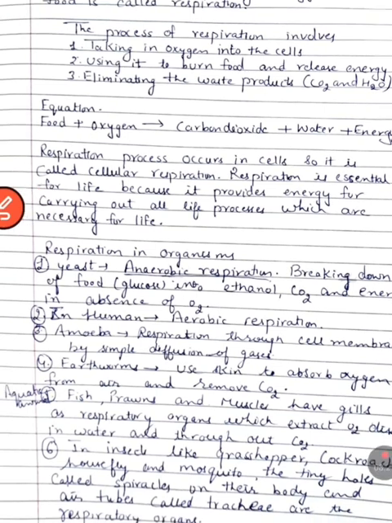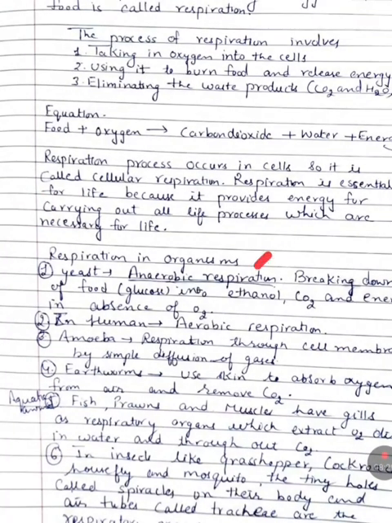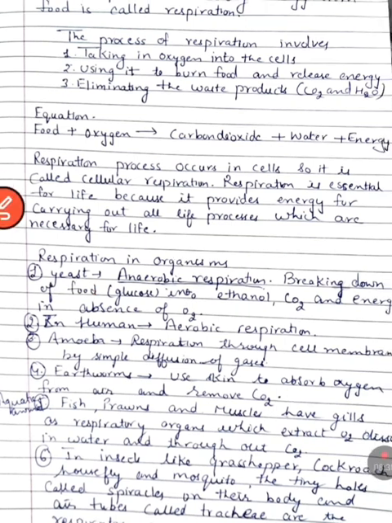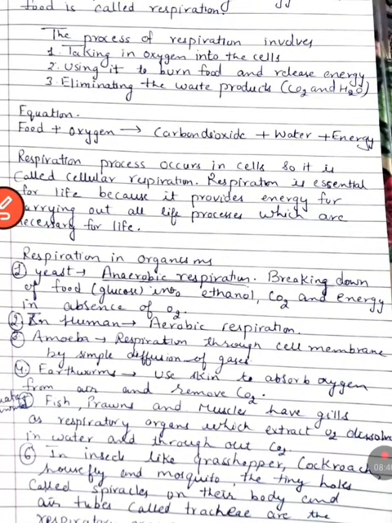Next are the examples. Yeast will do anaerobic respiration in absence of oxygen, and it will release energy, carbon dioxide, and the food will be broken down into ethanol.